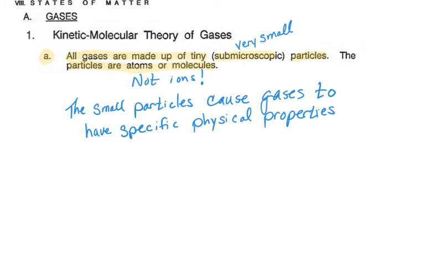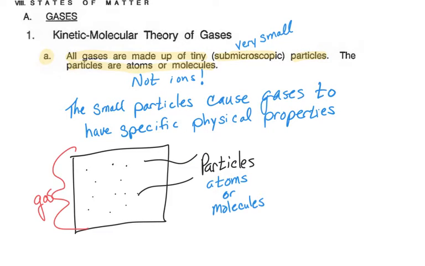Later in Unit 2, we're going to talk about what ions are and probably give you an idea of why they can't be in the gas phase. Essentially, this is saying that gases are made up of lots and lots of little parts, and it's not just one big giant thing that we breathe, but it's made up of a whole lot of small parts.